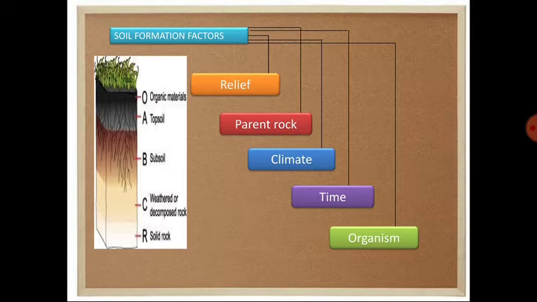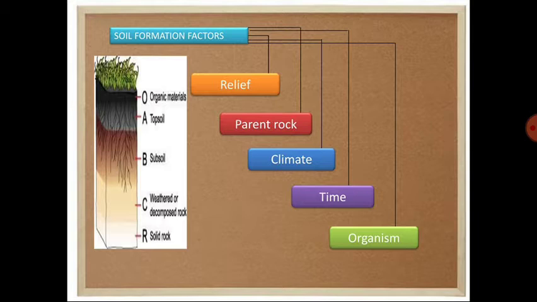So it is quite obvious that if rainfall happens in the mountainous region, the surface runoff happens there much more than in the plain region. So if the surface runoff happens, it is very obvious that the topmost layer or the uppermost portion of the soil can easily be washed out.